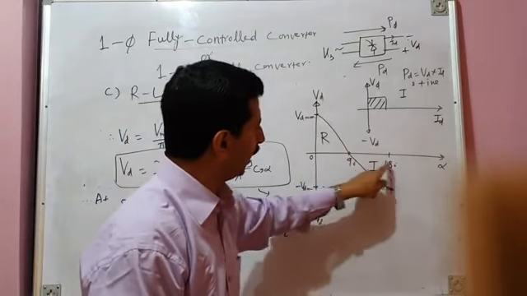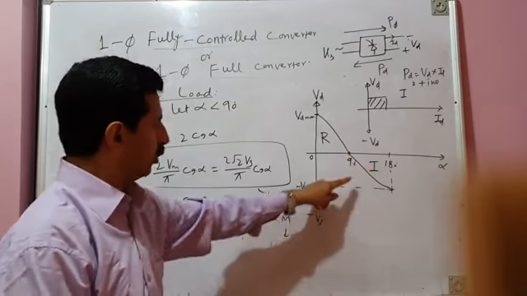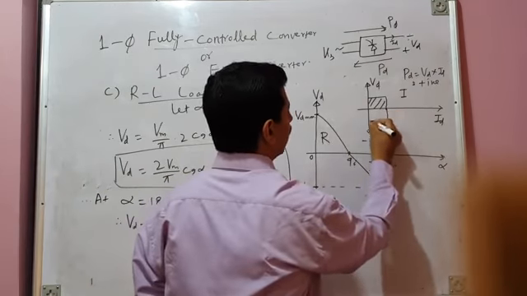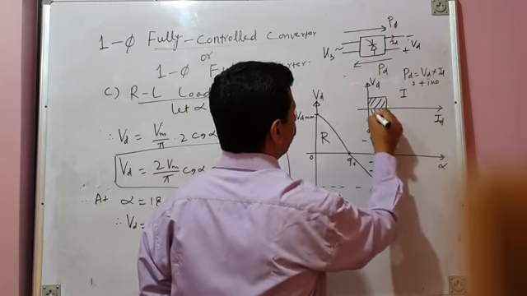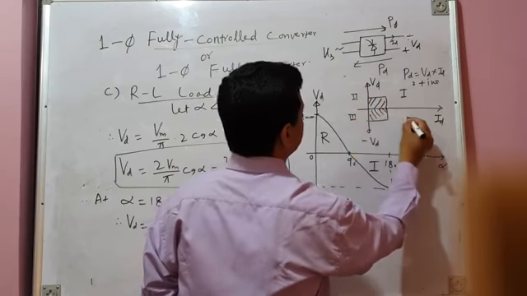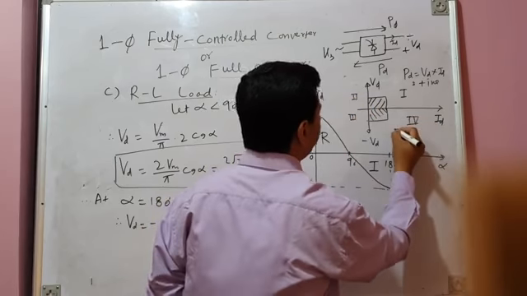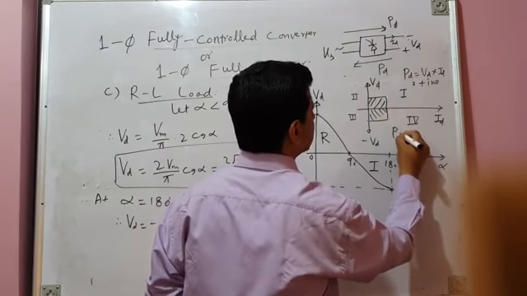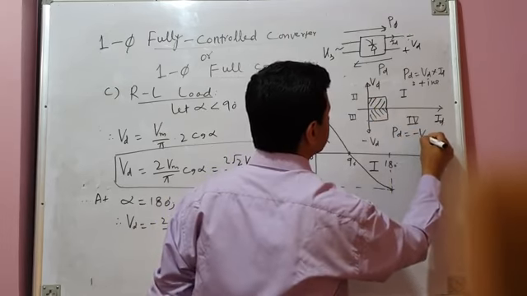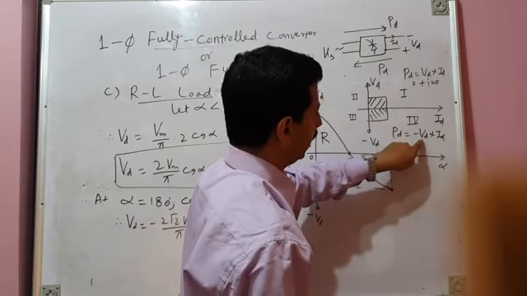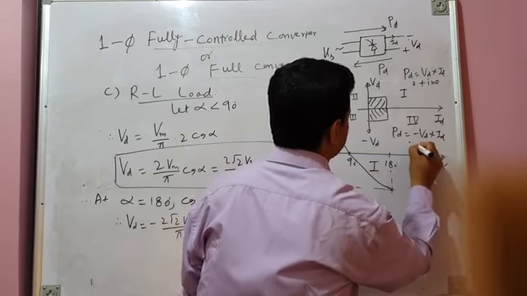And from 90 to 180 degrees, what is average output voltage? Average output voltage is negative, but current is positive. So your converter operates in the fourth quadrant. This is first quadrant, this is second quadrant, this is third quadrant, and this is fourth quadrant. In the fourth quadrant, current is positive, but load voltage is negative. So what is power? Power is voltage into current. Since average load voltage is negative, negative voltage into positive current means power is negative.